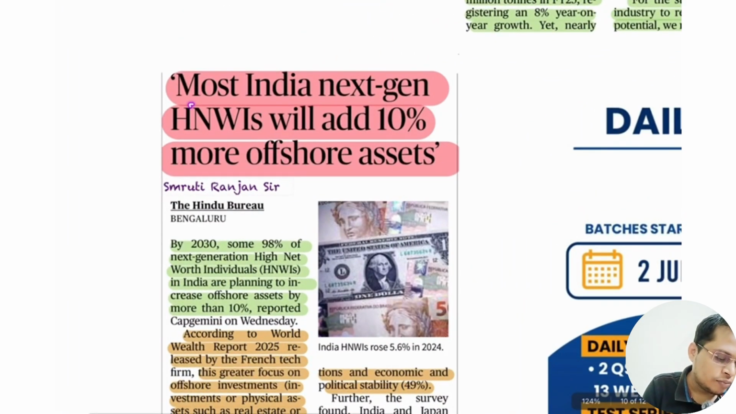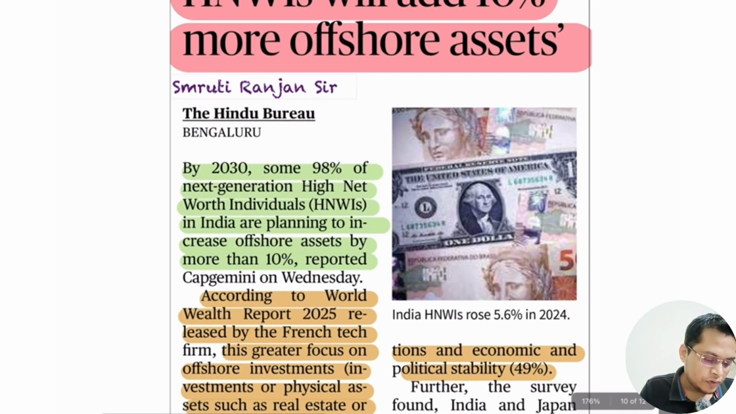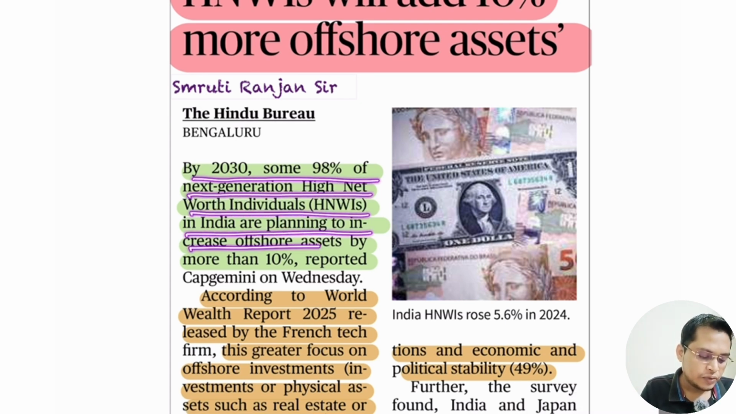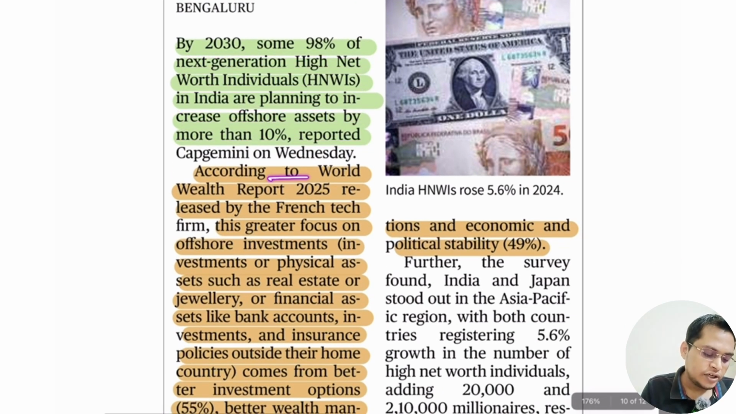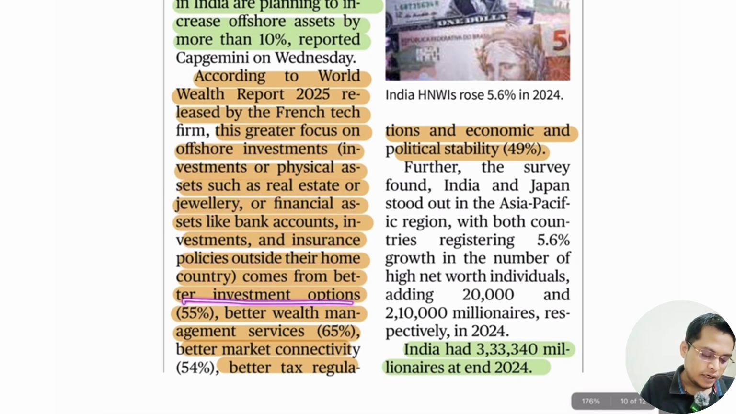Next is that most of India's next-gen high net worth individuals will add 10% more offshore assets. That means in future the high net worth individuals, those who are rich people, are going to create more assets abroad. By 2030, some 98% of the next-gen high net worth individuals in India are planning to increase offshore assets by more than 10%, according to the World Wealth Report 2025 released by Capgemini. This greater focus on offshore investment covers physical assets such as real estate, jewelry, and financial assets like bank accounts, investments, and insurance policies outside their home country, as a better investment option and better wealth.